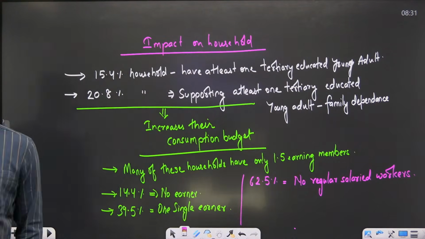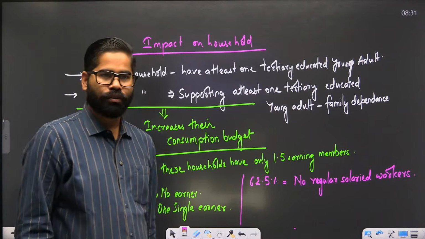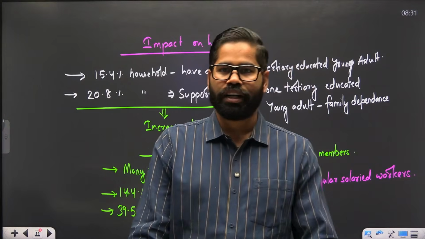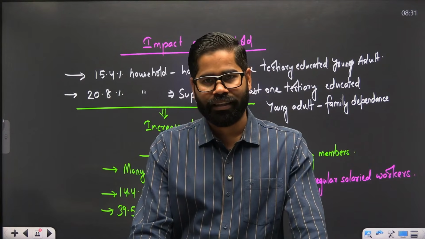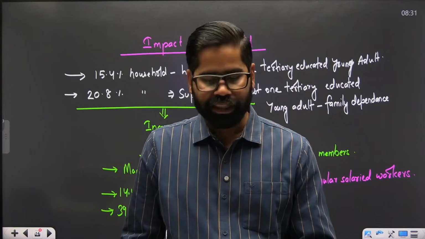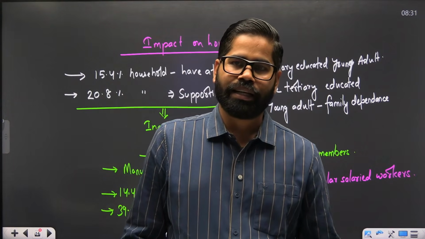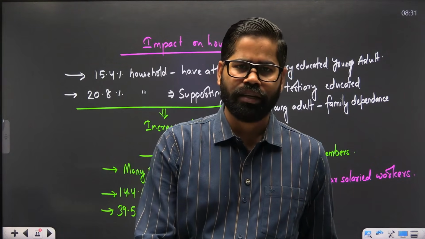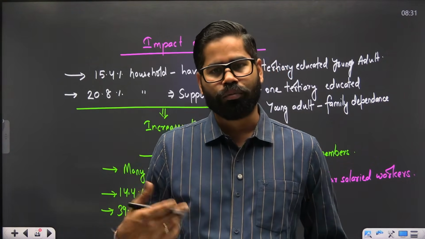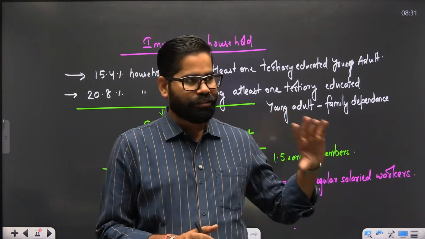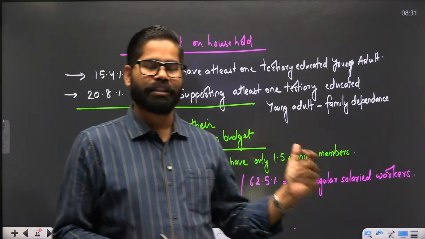They are not receiving a regular salary. What we also see is that around 28% or 30% have been employed for almost 2 years. Okay. So we see that the figures are not very good for the families.